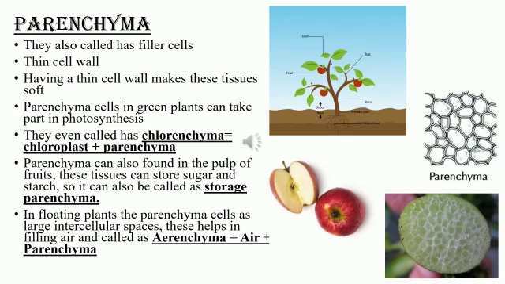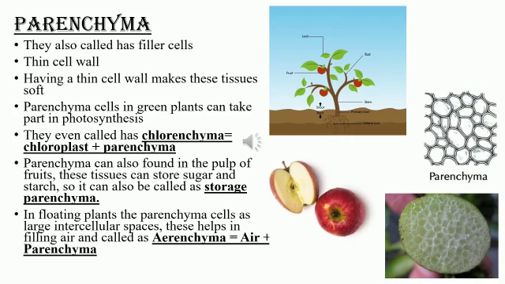Clear, children? Also, parenchyma is seen in floating plants. Floating plants are found in aquatic regions, isn't it? In floating plants, the parenchyma cells have large intercellular space. You can see it in the last picture, the green colored cells.